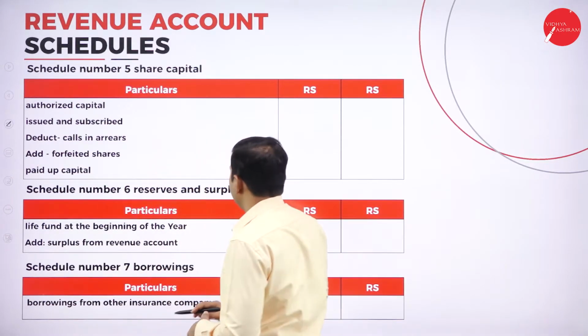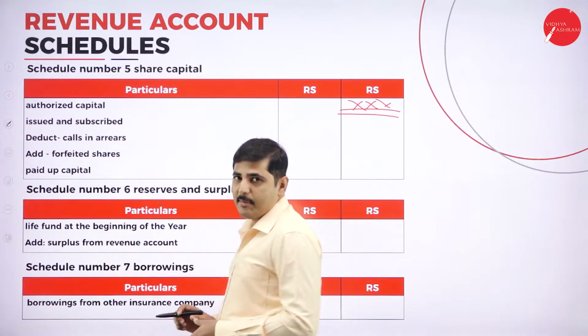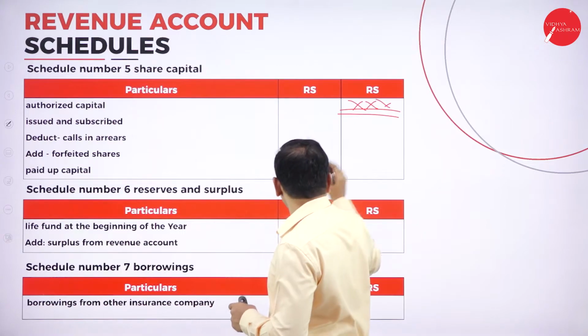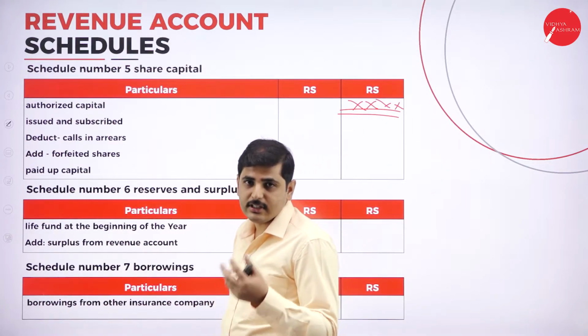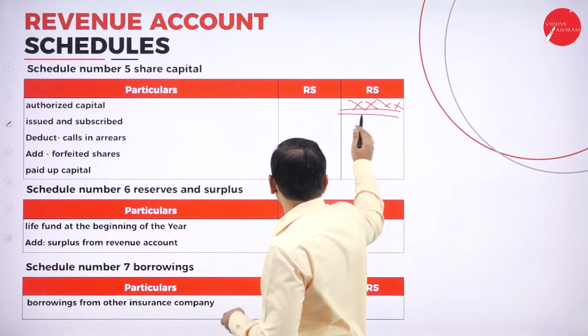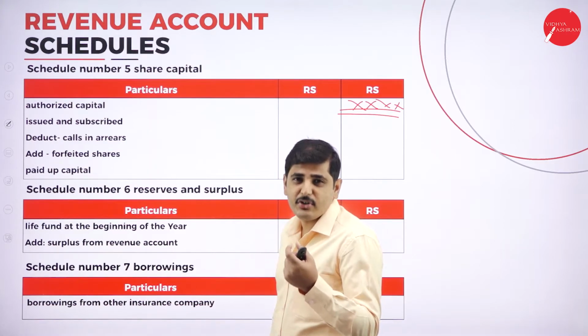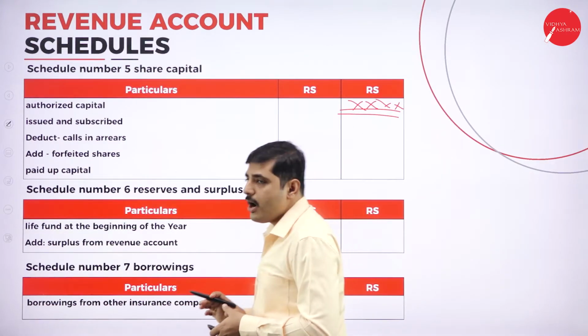So let's write authorized capital here. Authorized capital, we should not touch. It is the permission given by the government to issue the shares. That is the authority given by the government to the company to issue a number of shares. So we should not add or deduct the authorized capital. Just show the authorized capital.